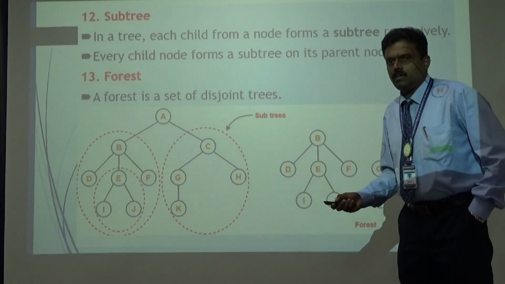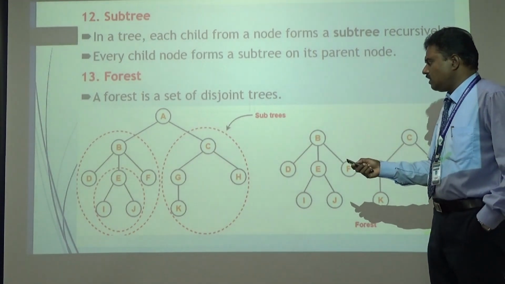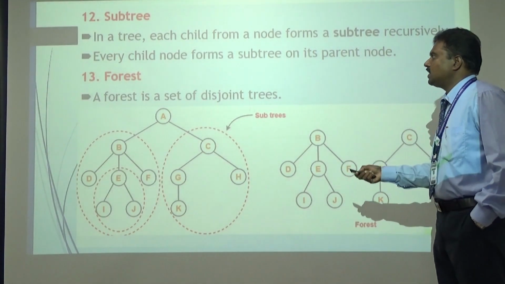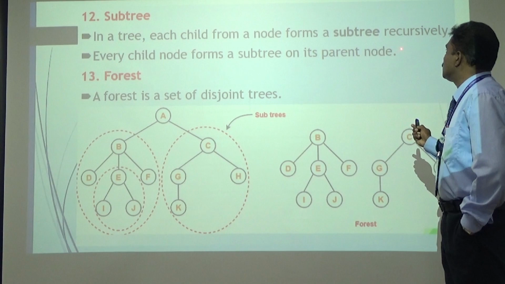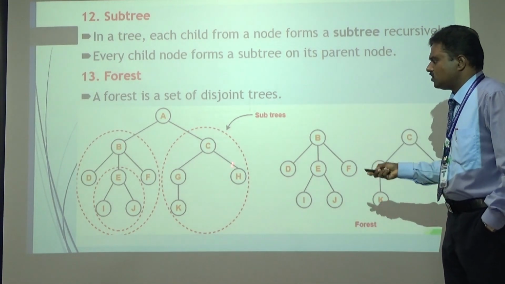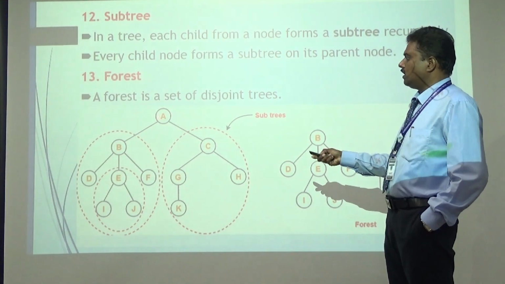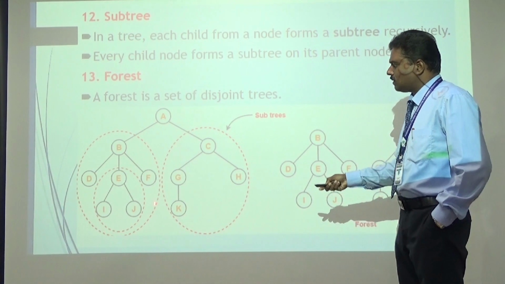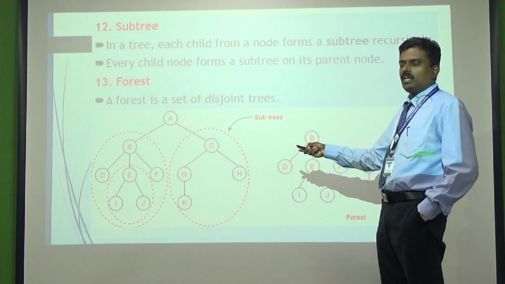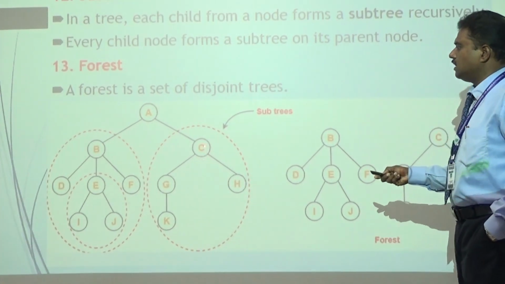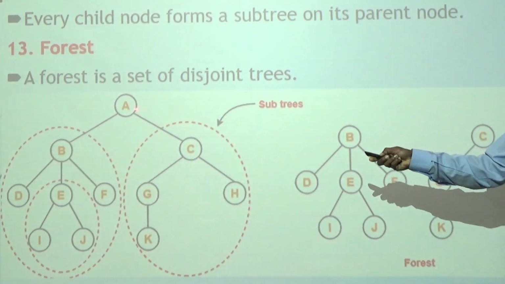The next term is called a subtree. We know the meaning of subtree: that's a tree again within this tree. In a tree, each child from the root forms a subtree recursively. If you take this picture, we can see a number of subtrees here. If you take the node A, B, D, E, F, I, J form one subtree of the node A. The same way, the nodes C, G, K, H are one more subtree of the node A.